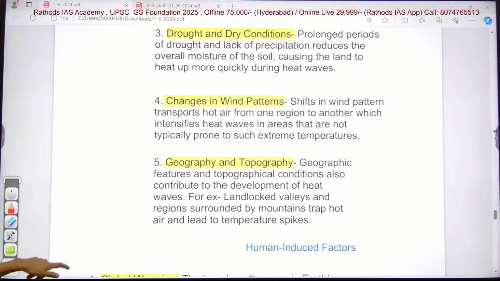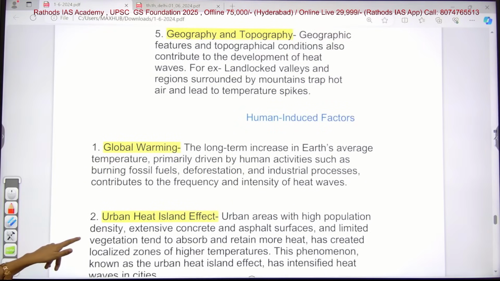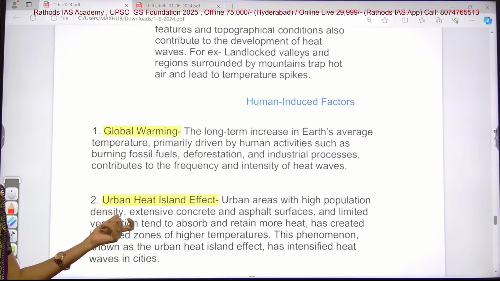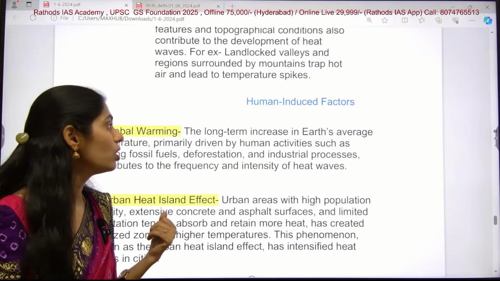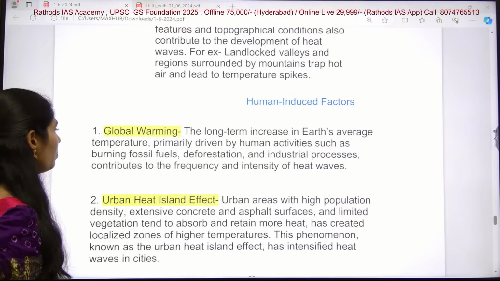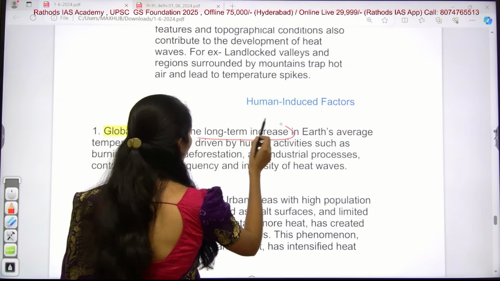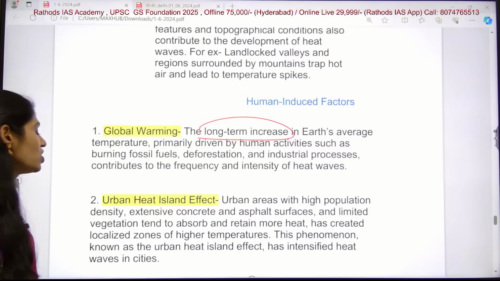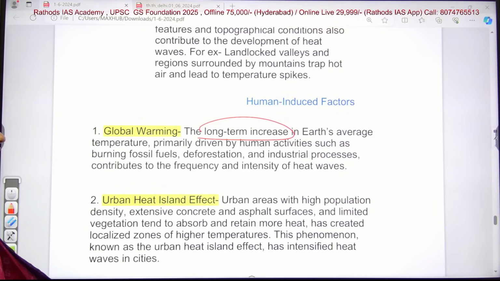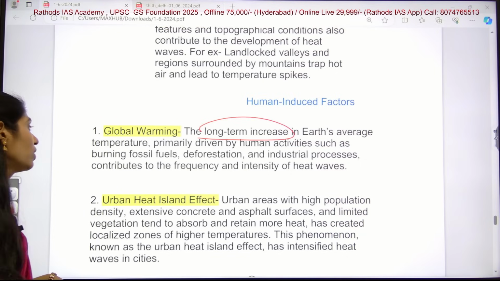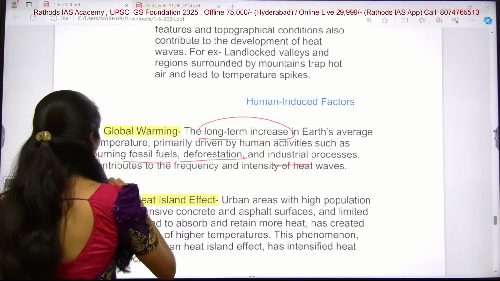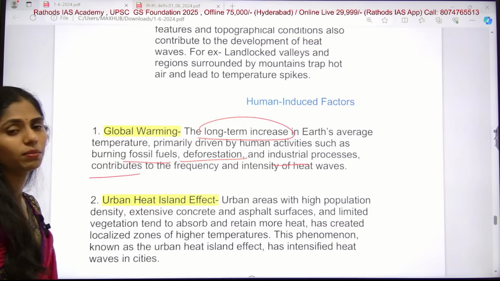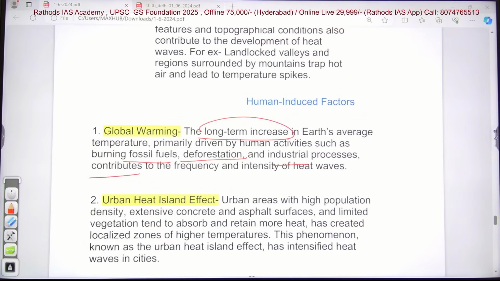And apart from that, what are the human-induced or human-related causes? First one is global warming. There is a long-term increase in Earth's average temperature, mainly caused by human activities like burning of fossil fuels, deforestation and industrial processes, which contribute to the frequency and intensity of heat waves.